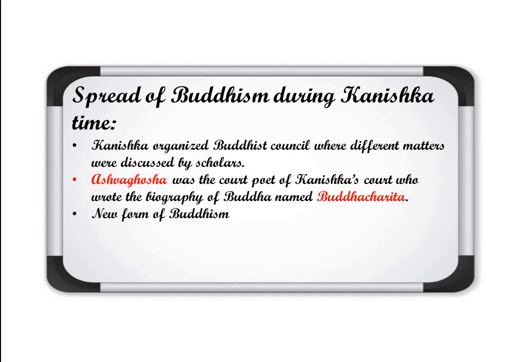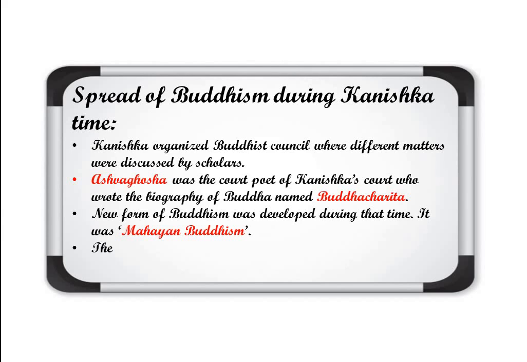Next thing, a new form of Buddhism was developed during that particular time of Kanishka. It was Mahayana Buddhism. Means Mahayana Buddhism is the name of the new form of Buddhism. The older form of Buddhism that was present was known as Theravada. Clear? Now, different changes were made in this new form, Mahayana Buddhism. Let's discuss those changes.